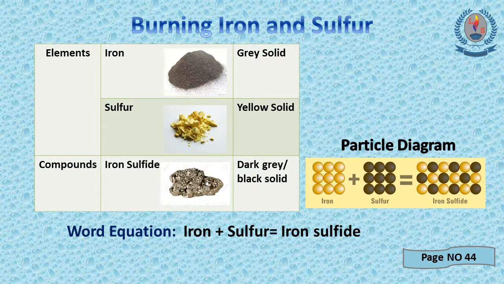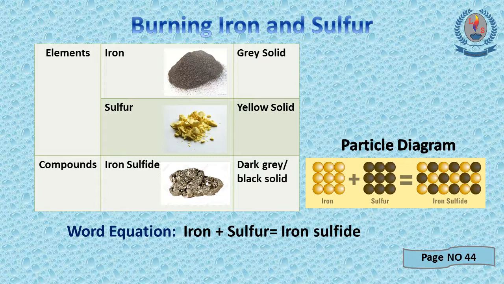Next we are going to check what will happen when we burn iron and sulfur together. You can see iron is a grey solid and sulfur is a yellow colored solid. By burning these two together, something completely different is made. It has a different physical appearance from iron or sulfur. It is a dark grey or black solid.